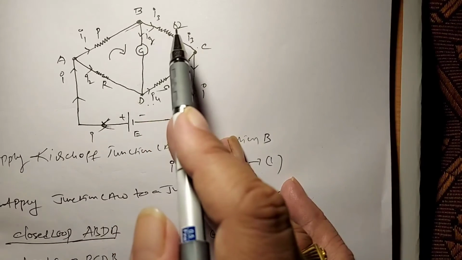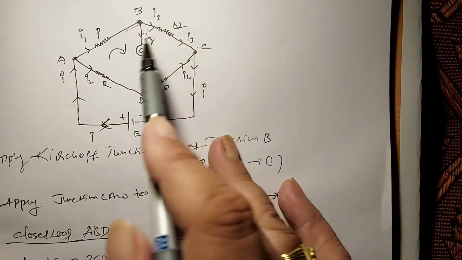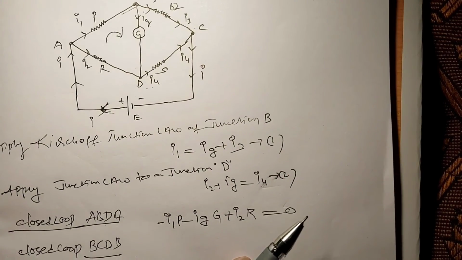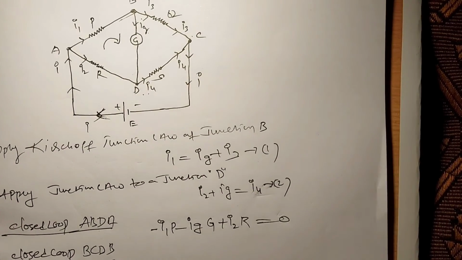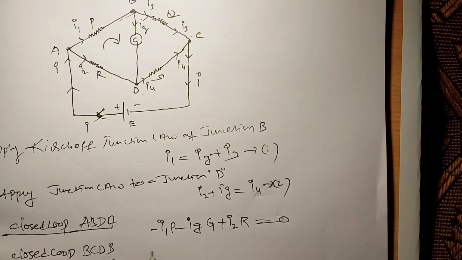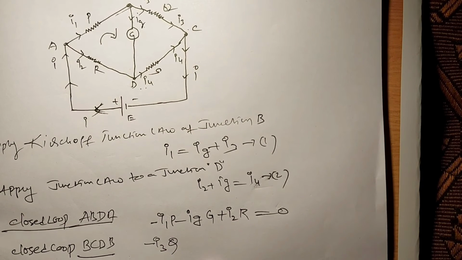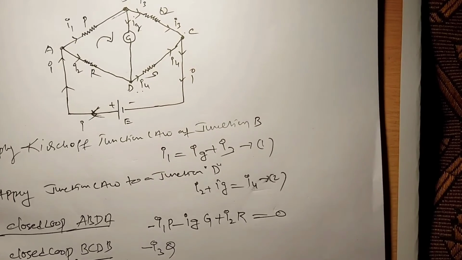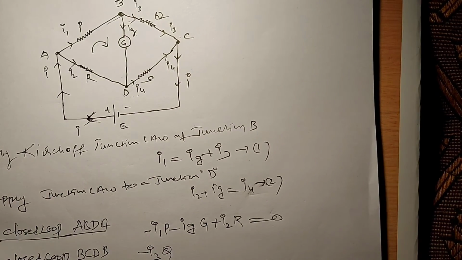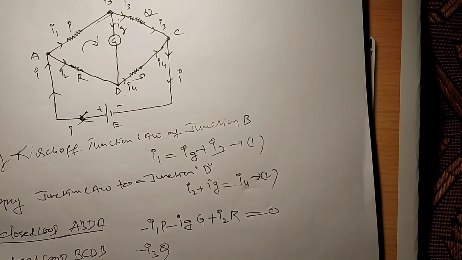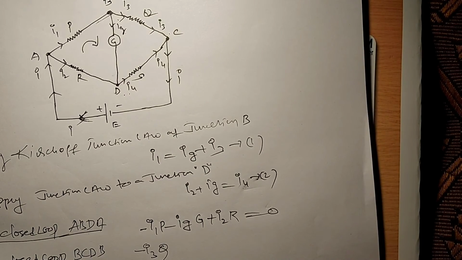That current is I3 and the resistance is Q. Take the product of current and resistance, I3Q. Here it is minus I3Q. This product is taken as negative. Why? We are going in the direction of current. So if we go in the direction of current, then the product is taken as negative. Next CD.